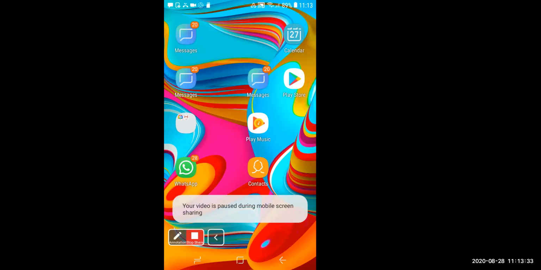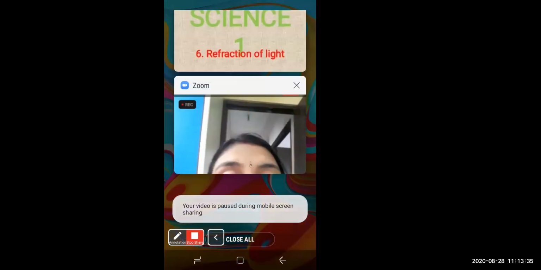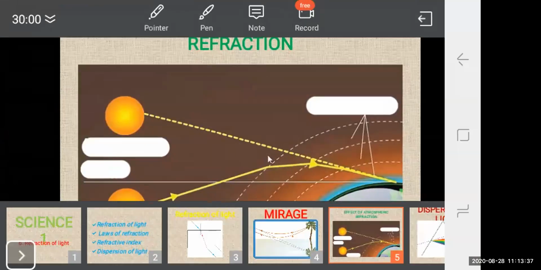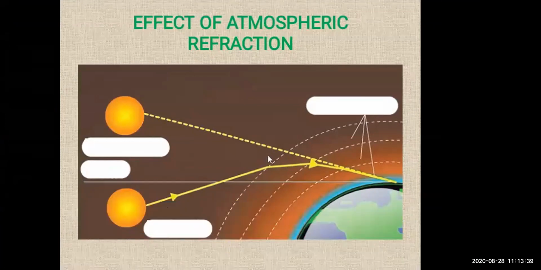Okay, so here what happens? The light is coming from a point source, right? Now in the diagram you can see the effect of atmospheric refraction. So at night, in the absence of sunlight, you can see the stars are self-luminous. Okay, and why they are self-luminous? Because they appear to be point sources, and they are very far away from us, right?